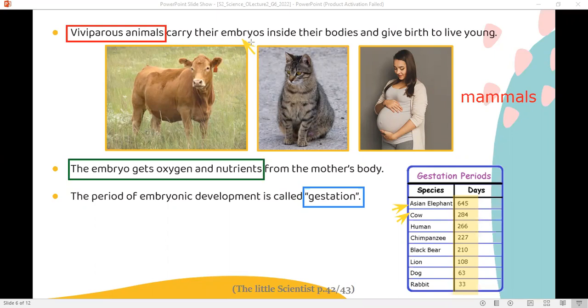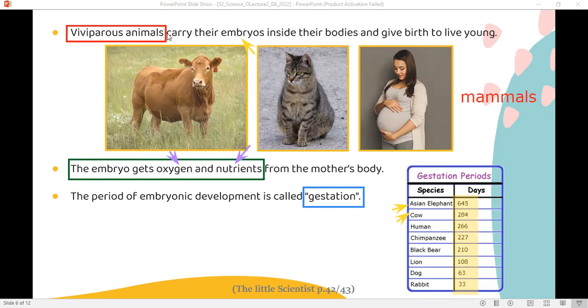And during this period, the embryo or the baby takes all of its needs, food and oxygen, from the mom. So the oxygen and the nutrients are taken from the mom. At the end of the gestation period, the female gives birth to a young organism, to a baby organism.